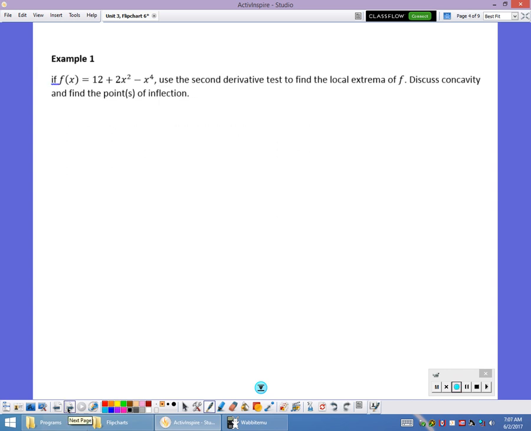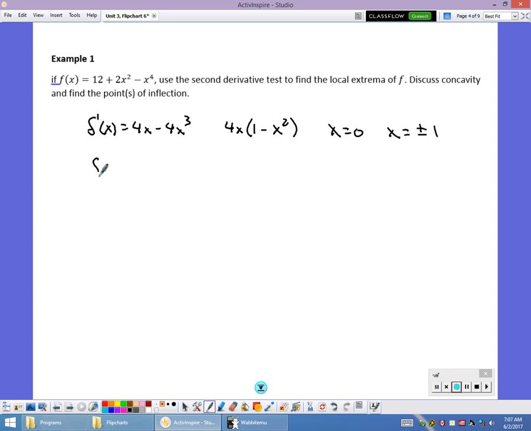So in this first example, we're looking for our extrema of the function, and then we're going to talk about points of inflection, concavity. So in this particular case, we find the derivative, f prime of x, which is going to be 4x minus 4x cubed. We're going to need to describe the extrema, so I need to solve that. So I'm going to factor out a 4x out of that, and I get 1 minus x squared. I have possible maxes and mins at x equals 0 and x equals plus or minus 1.